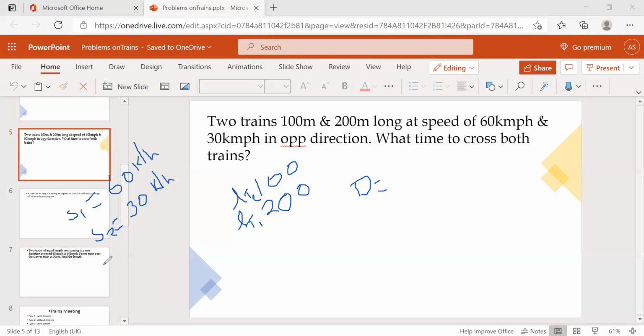Now, what is the relative speed? First of all, we need to know the relative speed for the opposite side and the same side.